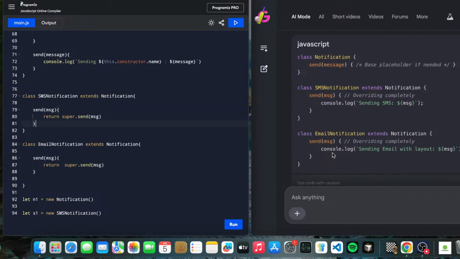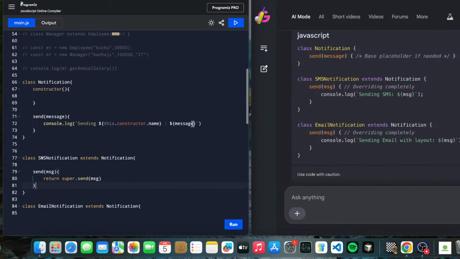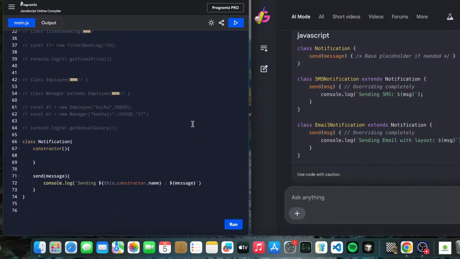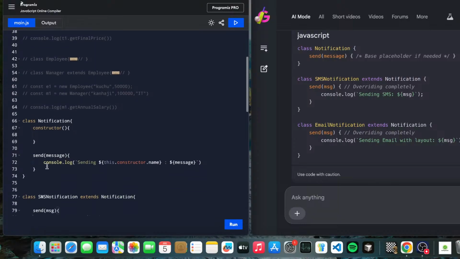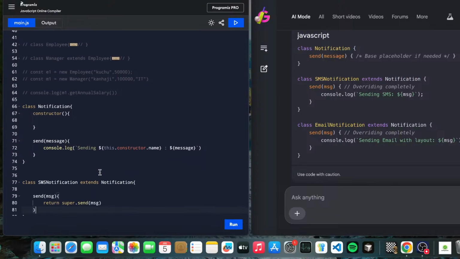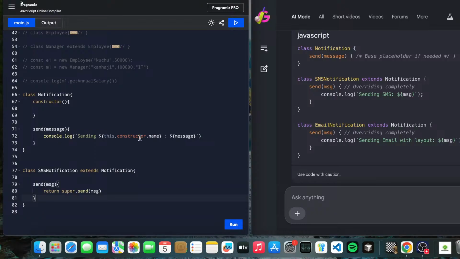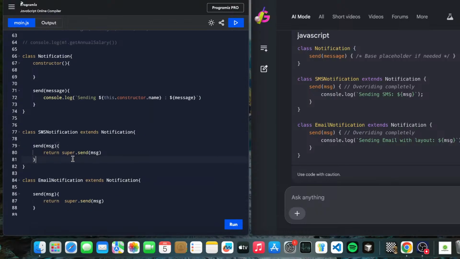So it should be like this. In the notification class, it should have, if needed, a base placeholder. But it should not be like this return.